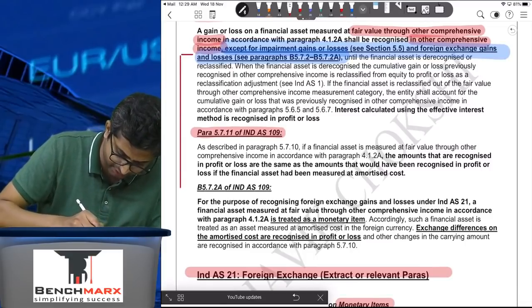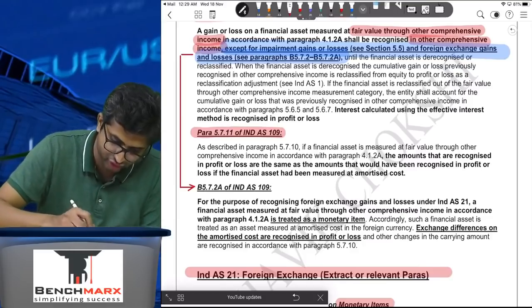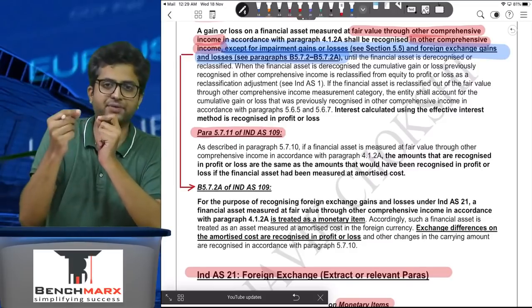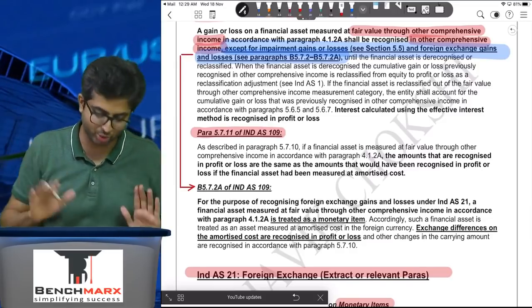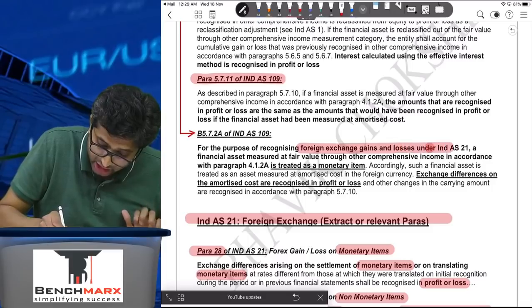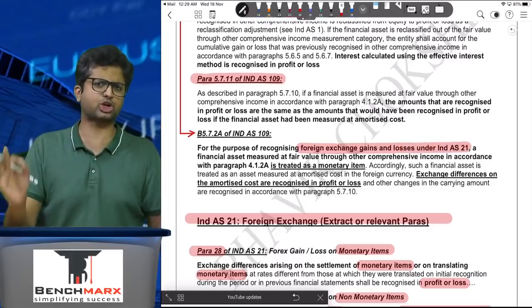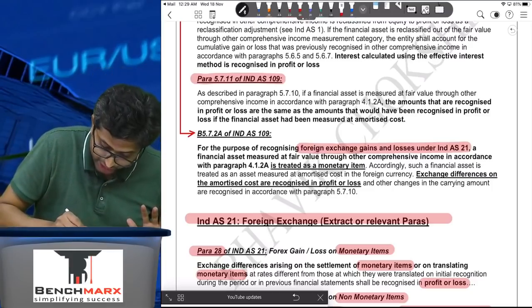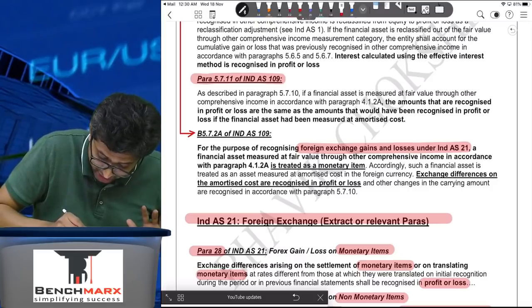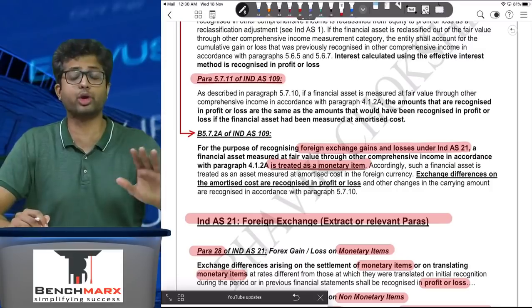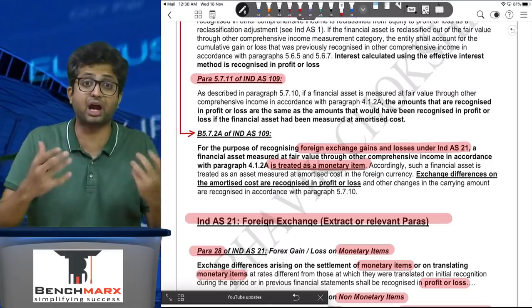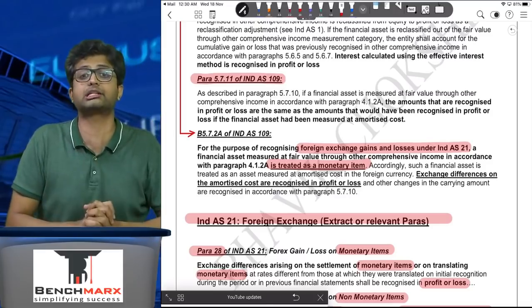So there is para 5.7.2a, which is a relevant para, which mentions, please pay attention, and this is where the specific law pertaining to this specific item will override the general law given in Ind AS 21. For the purpose of recognizing foreign exchange gains and losses under Ind AS 21, very categorically mentioned, a financial asset measured at fair value through other comprehensive income in accordance with para 4.21a, I've underlined, is treated as a monetary item. Sir, वो non-monetary है. हाँ, non-monetary होना चाहिए. If this para was not there, it should have been non-monetary. Perfect.